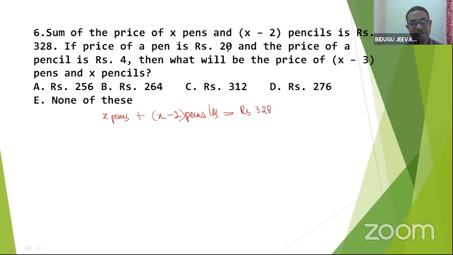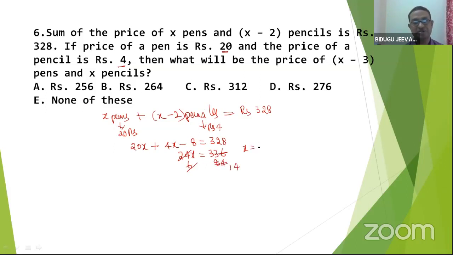If the price of the pen is 20, so pen cost is given 20 rupees. Now we get the X value immediately. The price of the pencil is 4 rupees. Let me calculate: 20x plus 4x minus 8 is equal to 328. 24x is equal to 336, divided by 4. X is equal to 14.